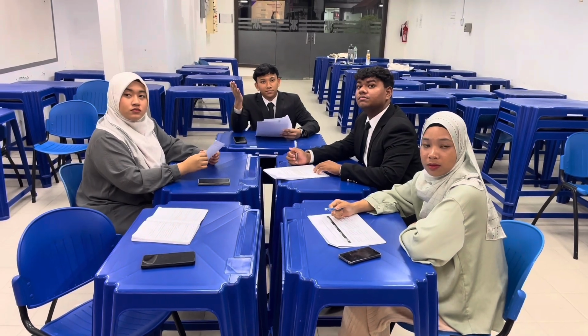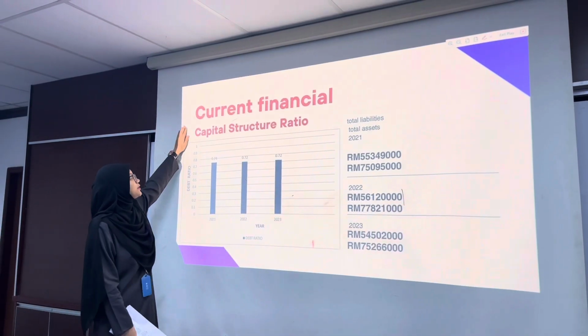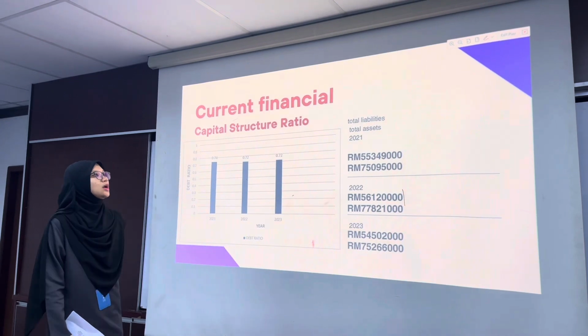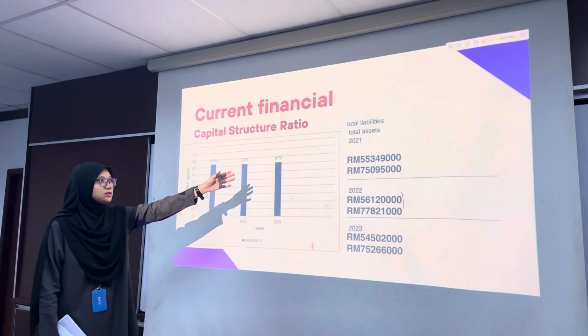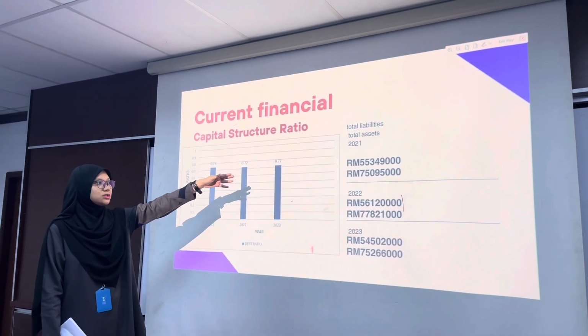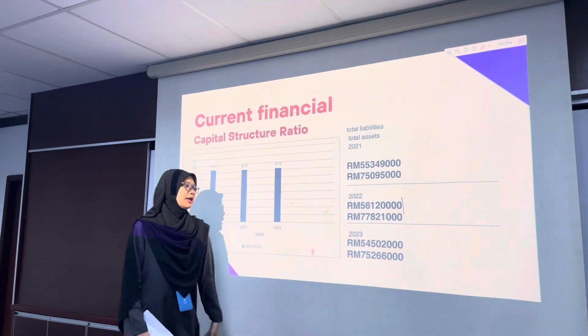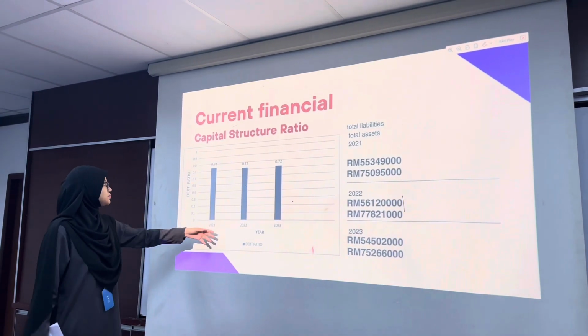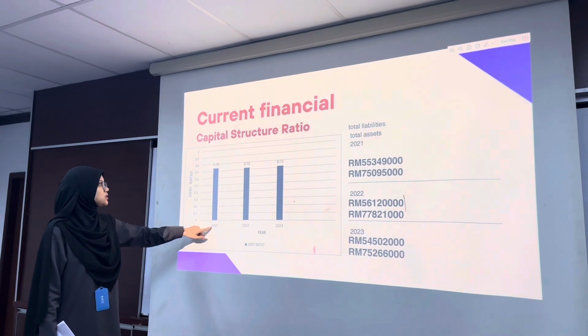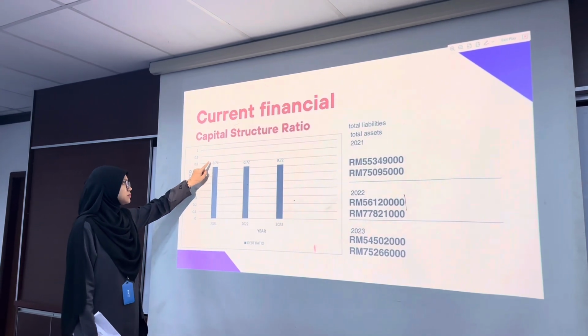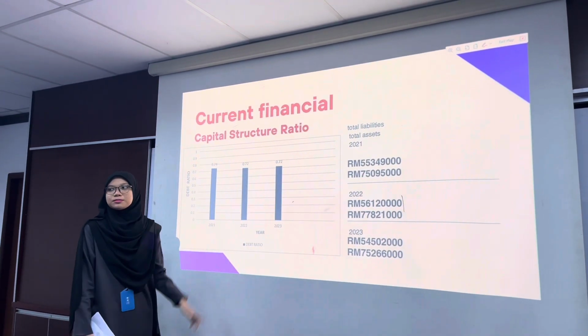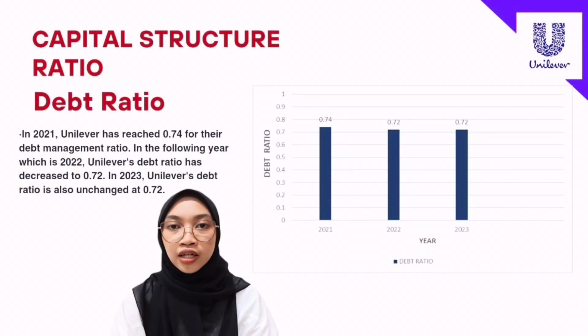Okay, next is the current financial capital structure ratio. Total liability and total asset in 2021 as we show, and the ratio in 2021 is 0.74. For the capital structure ratio, first, debt ratio. In 2021, Unilever reached 0.74 for their debt management ratio.